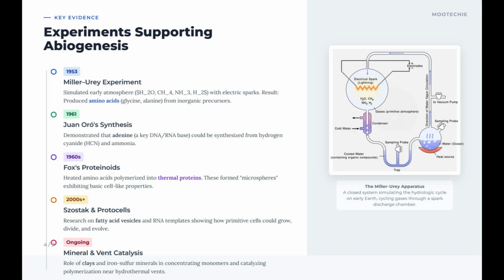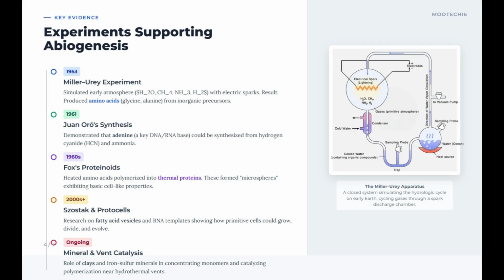2000s, protocells. Research on fatty acid vesicles and RNA templates showing how the primitive cells could grow, divide, and evolve. Modern work shows how the first cell-like compartments could encapsulate genetic material and undergo a simple form of evolution. Ongoing, mineral and vent catalysis. Role of clays and iron-sulfur minerals in concentrating monomers and catalyzing polymerization near hydrothermal vents.